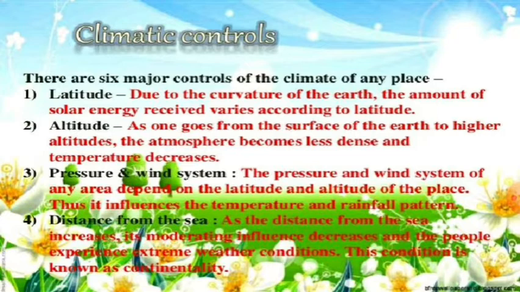And due to the curvature, meaning the spherical shape of the earth, the amount of solar energy received varies according to the latitude. The Tropic of Cancer passes through the middle of the country, from the Rann of Kutch in the west to Mizoram in the east.